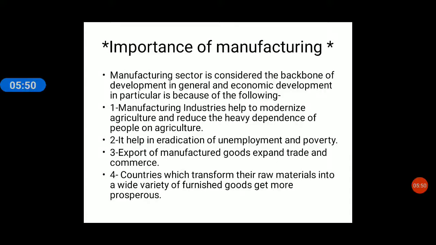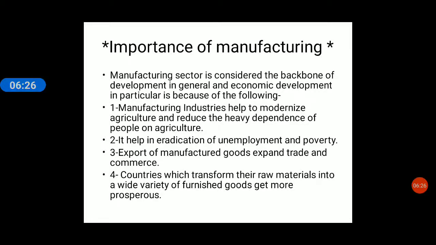It means the number of people who are working are not required. If you remove a few from there, the production will not be affected. So, if industries develop, a lot of disguised laborers from the agricultural sector can be employed in the industries. And the dependence on agriculture will reduce and more people will get employed in industries.